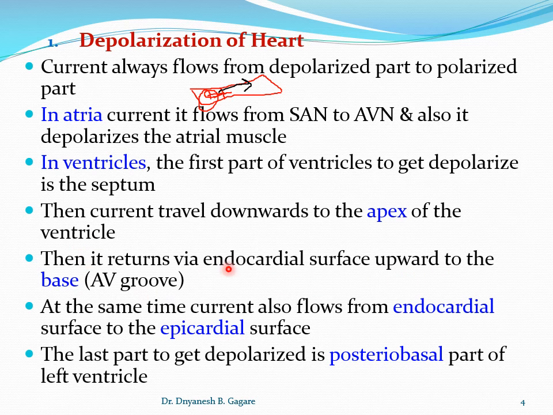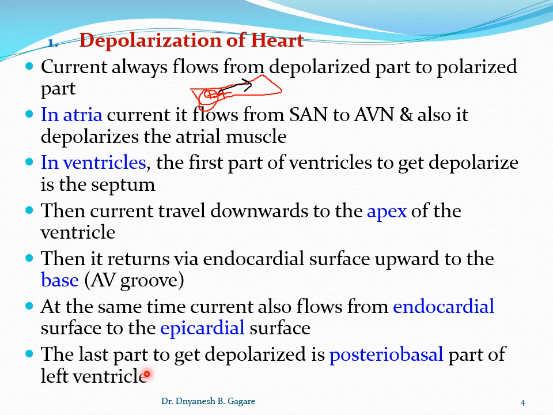So via the endocardial surface, first it goes to the apex, and via the inner surface it comes back to the AV groove, that is the atrioventricular groove, or we can say the base. At the same time, current also flows from the endocardial surface to the epicardial surface, that is, from the inner surface to the outer surface. In this way the ventricle gets depolarized.